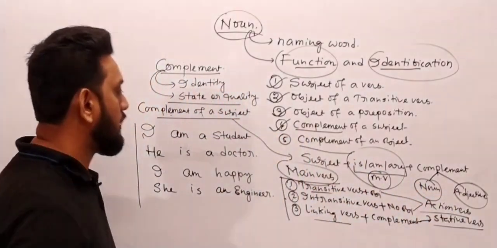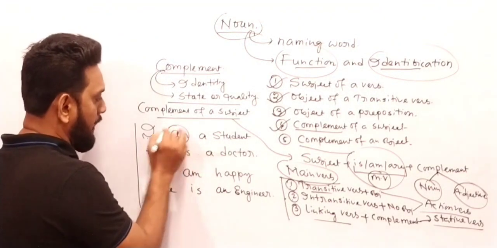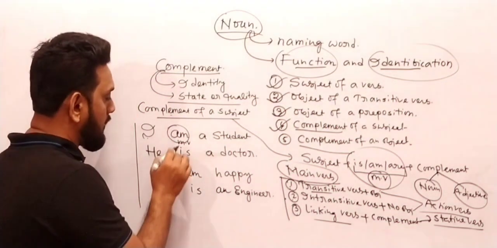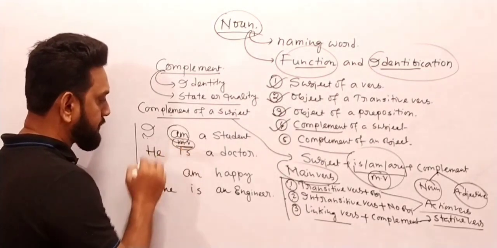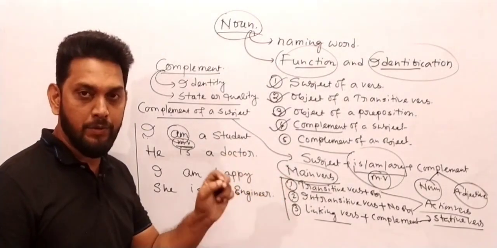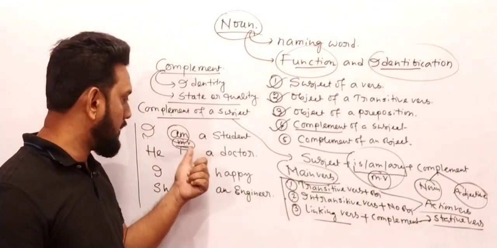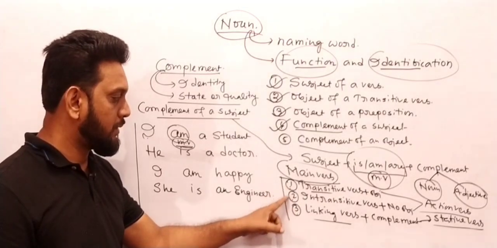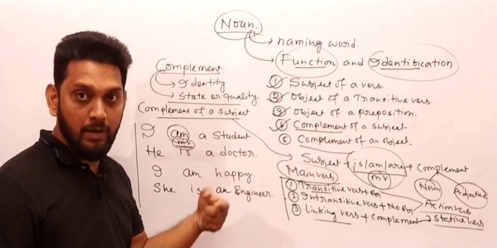You must remember it. Now the sentence I have written over here: I am a student. Here, am is the main verb. Now let me ask all of you, in which category can we put this main verb? Is this main verb a transitive verb? Main verb has been divided into three parts: transitive, intransitive and linking. Can you tell me in which category this main verb is falling? Yes, very good, linking verb, not transitive or intransitive, because a transitive verb has an object, an intransitive verb does not have any object, but both are action verbs.